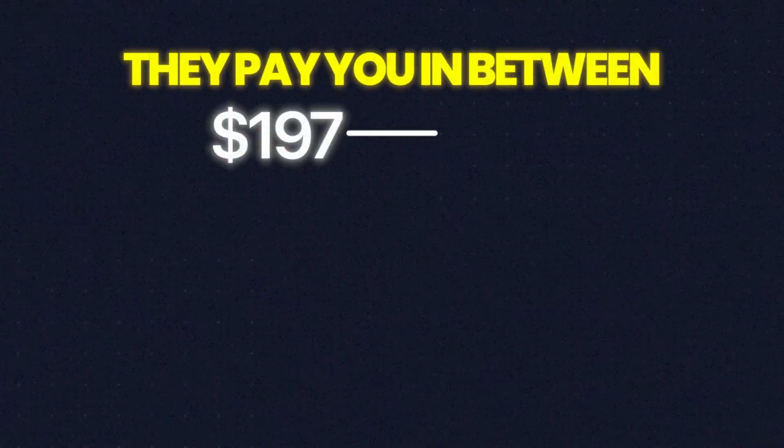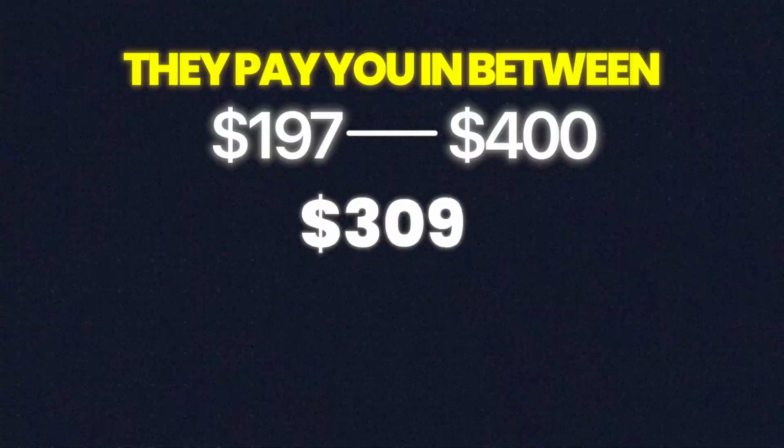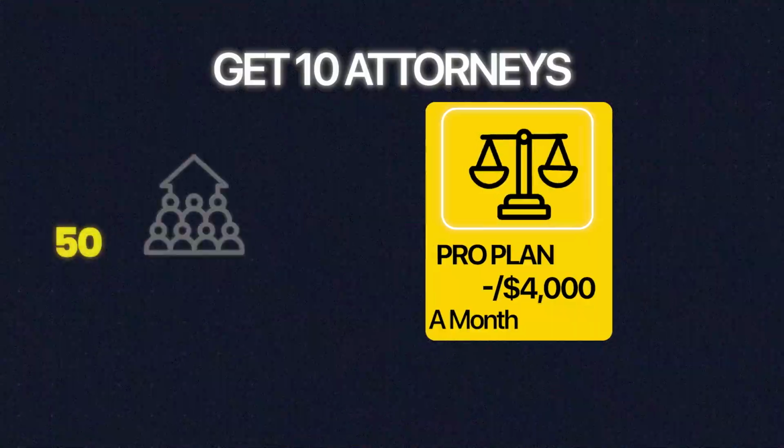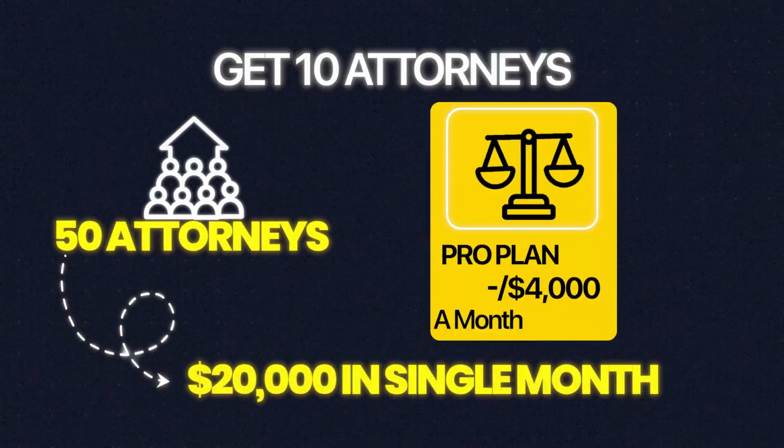They pay you in between $197, $400, or even $700 per month, depending on the plan they choose. Get 10 attorneys on a pro plan, that's $4,000 a month. Scale to 50, and now you're clearing 20 grand in a single month.